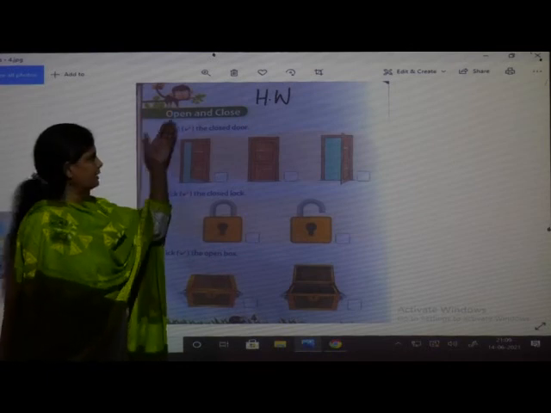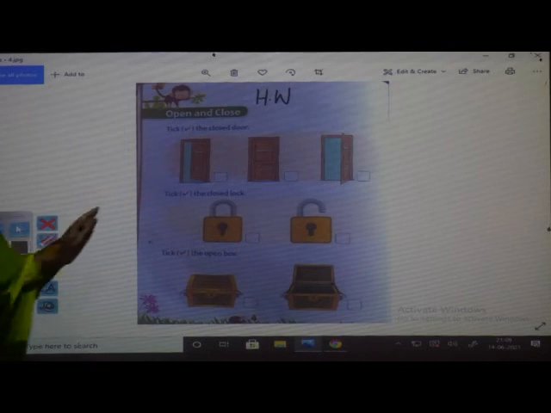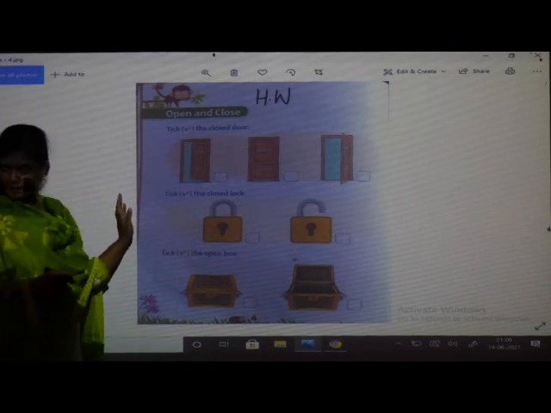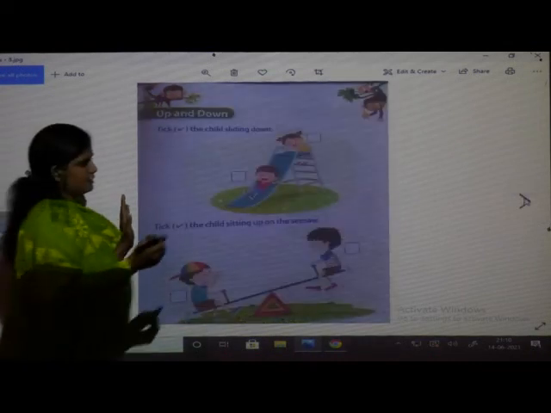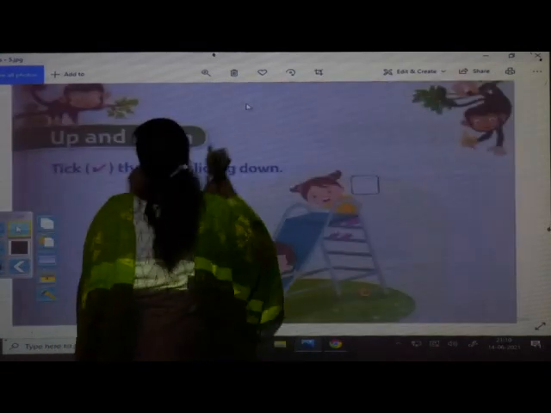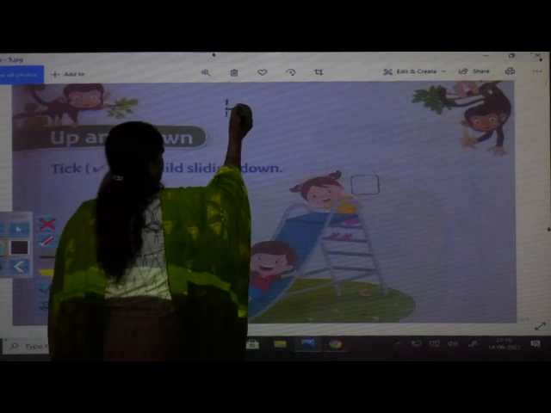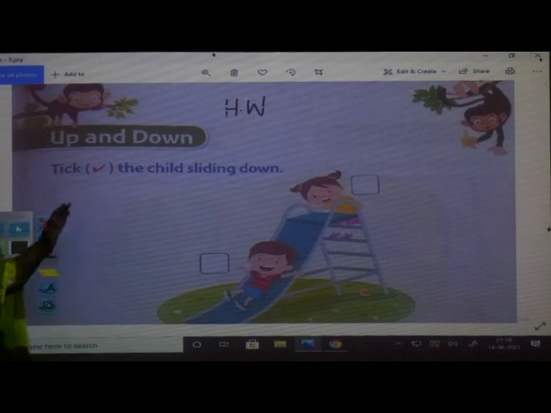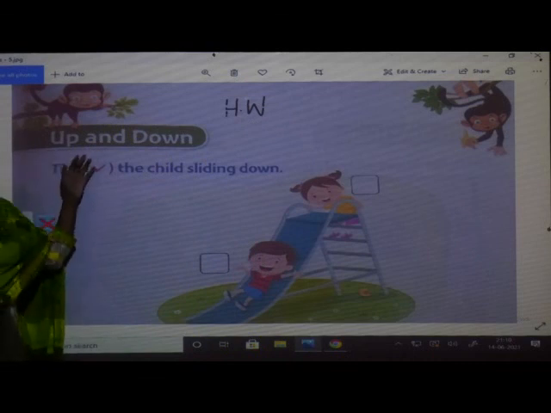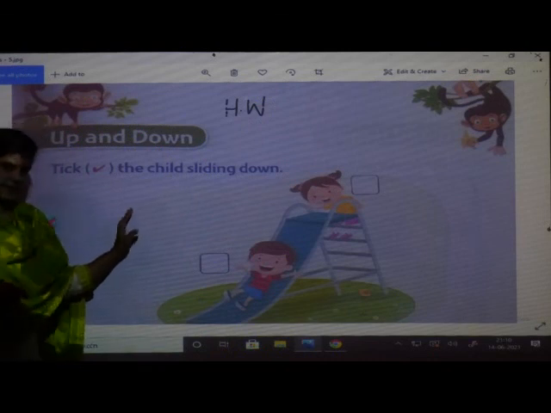We have learned open and close. That homework you have to do in the workbook. After this, open the next page, page number 5. This also you have to do for homework. Because just now we have learned up and down, open and close, that in the workbook you have to practice.